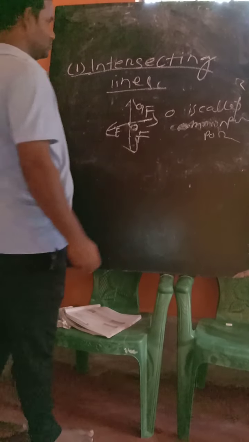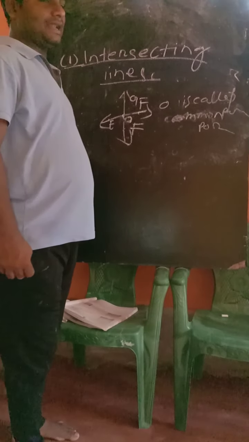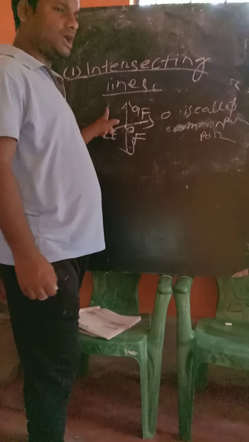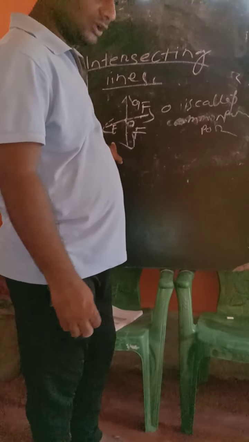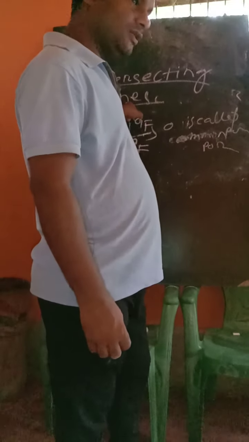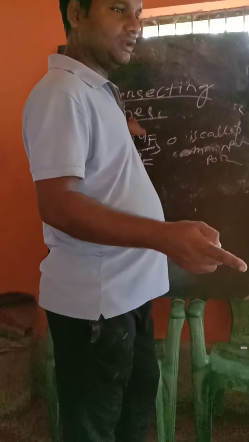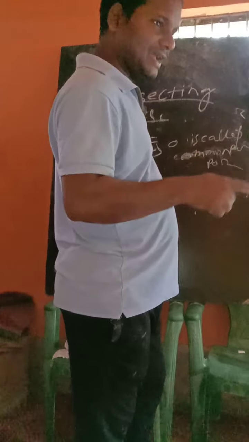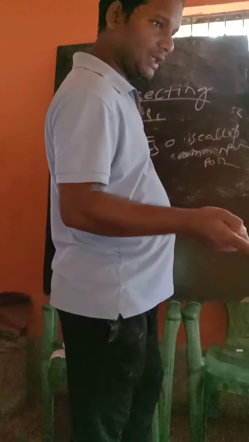So we have already discussed types of lines. How many types of lines? There are three types. First is the parallel line, second is the perpendicular line, third is the intersecting line. Parallel lines never meet each other. Perpendicular lines are lines that cross each other at 90 degrees.